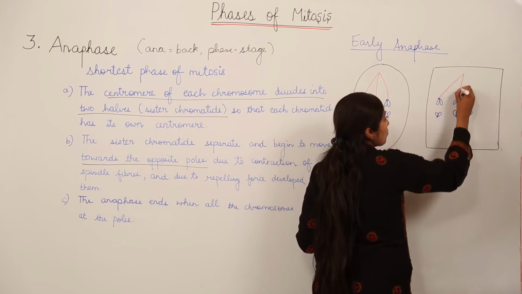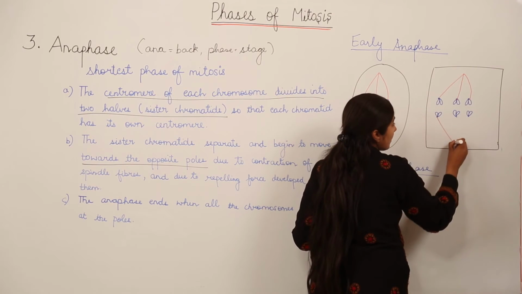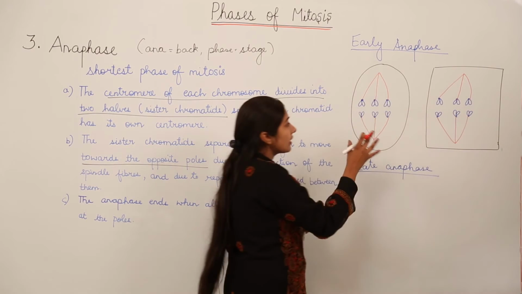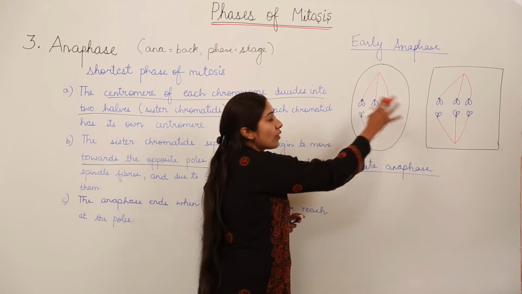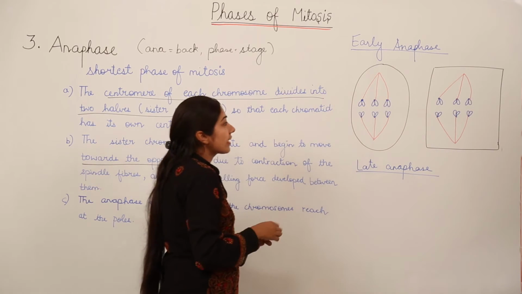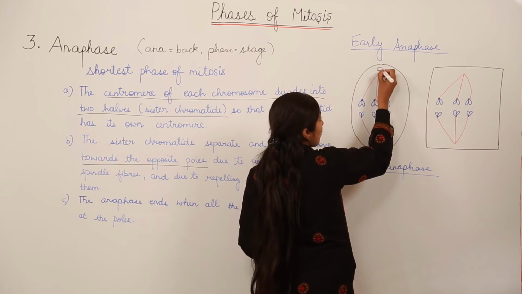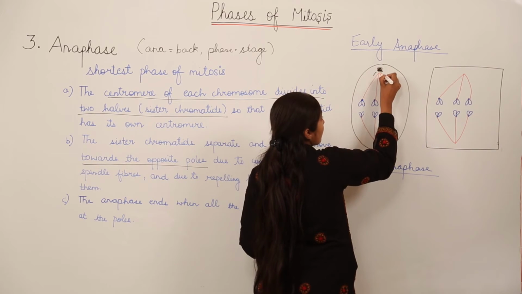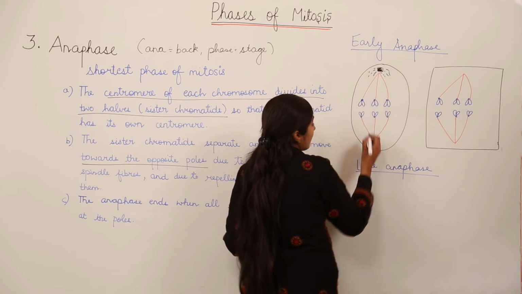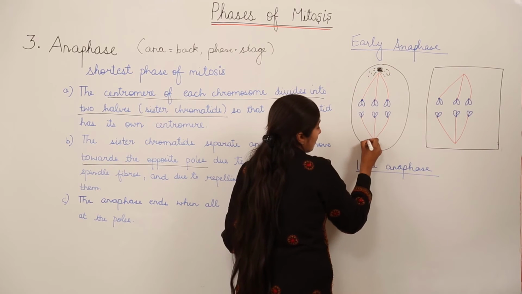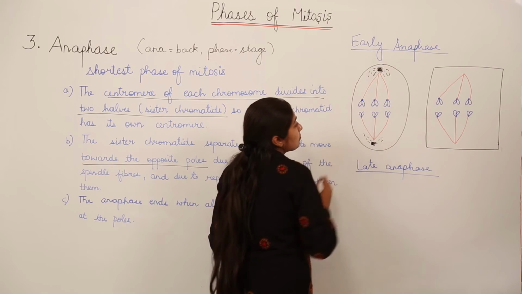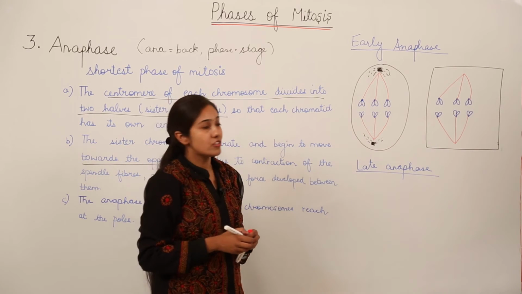Same case with a plant cell. This is the early anaphase stage, means initially this is going to happen, and of course again in case of an animal cell, don't forget to show the centrioles. But in a plant cell you don't need to show a centriole.